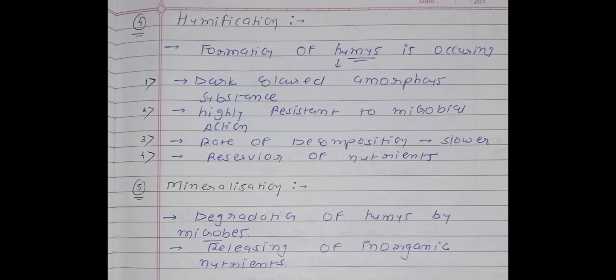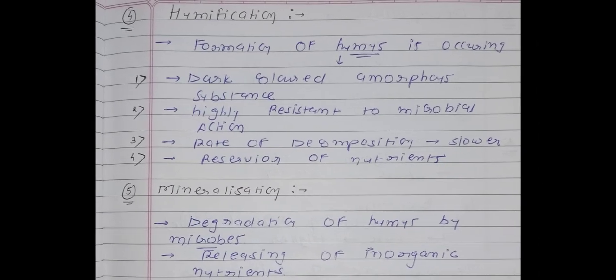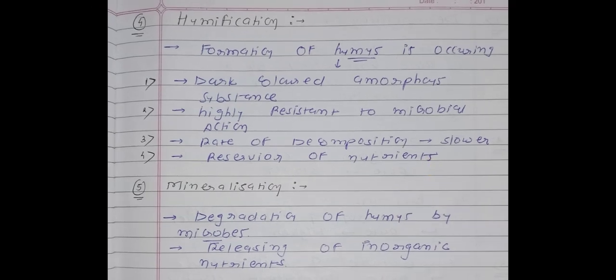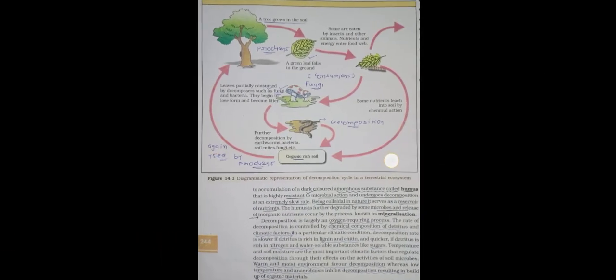So definition number 4 and definition number 5 are both interconnected with each other. See how? First of all, humus will be formed. It is known as humification. After humification, degradation of humus will occur, which is known as mineralization. So 5 definitions are completed.